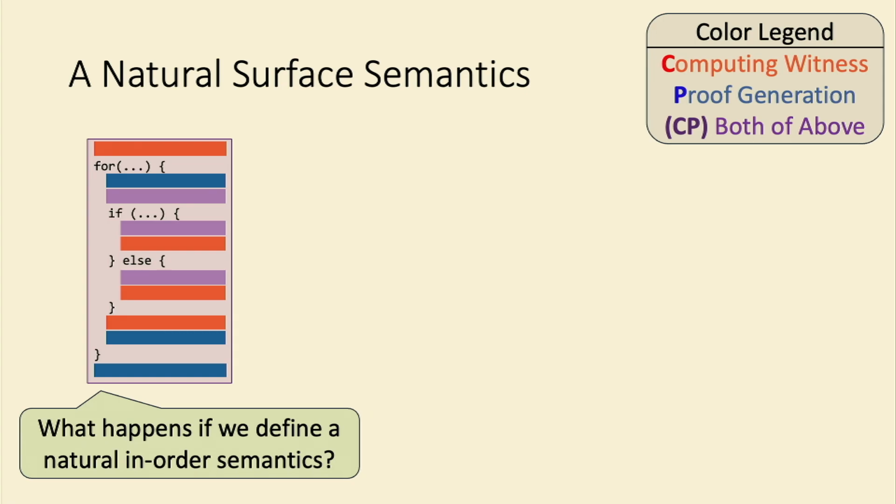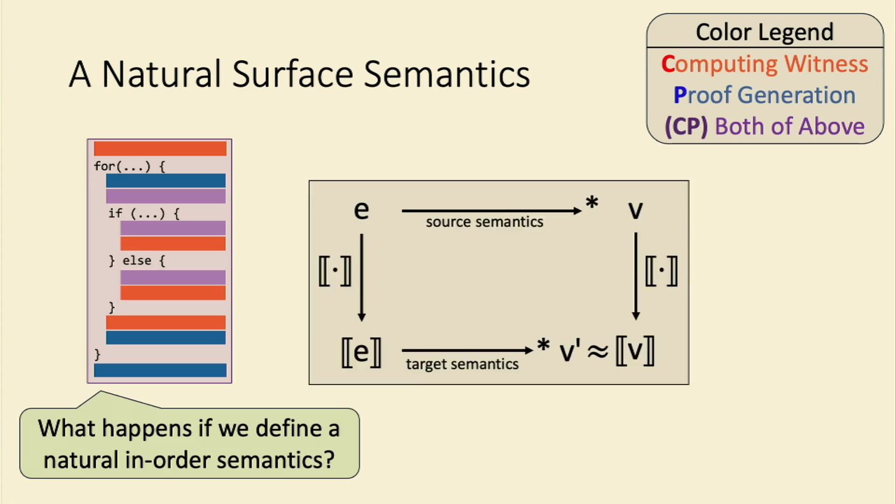So I guess a question is, what happens if we define a more natural in-order semantics? Is this even something that is reasonable to do? If we have a surface semantics in this way, we would want to prove some sort of correctness condition. In this case, we would prove an adequacy notion, where if we were to run our program according to the surface semantics and then compile that value down, this should match exactly with if we first compiled this block and then ran the post-projected semantics after.